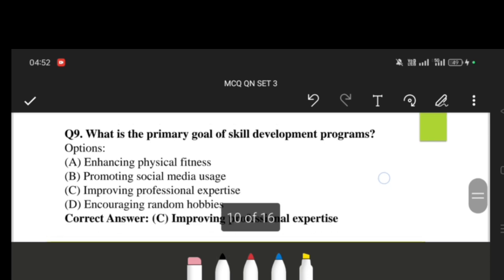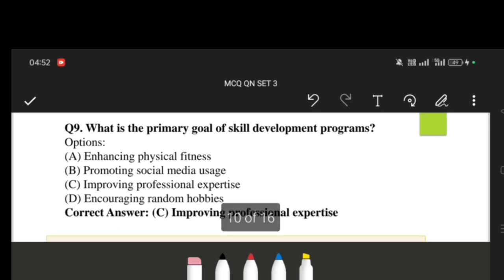The next question: what is the primary goal of a skill development program? Improving professional expertise. As we all know, many people now are educated and have sufficient knowledge within them, but not all people possess the particular skill properly.